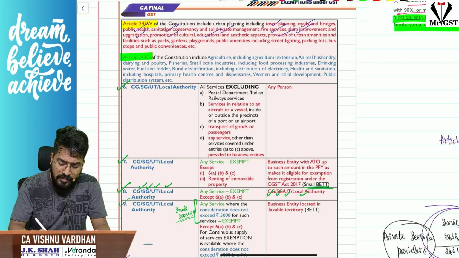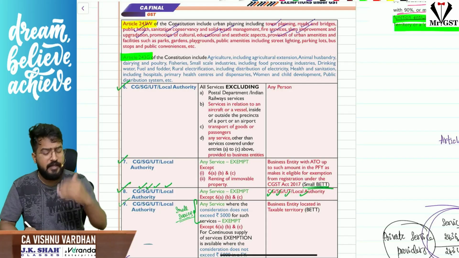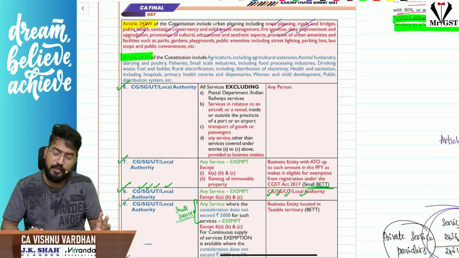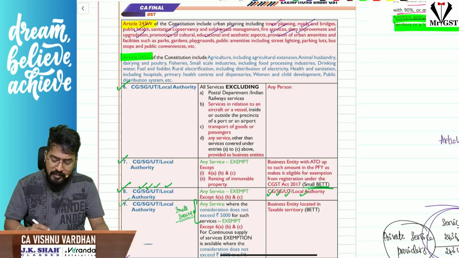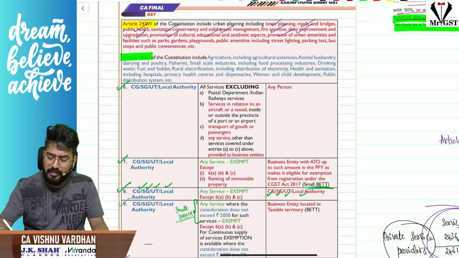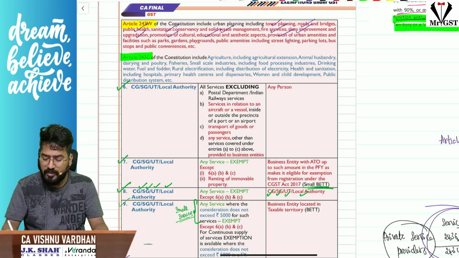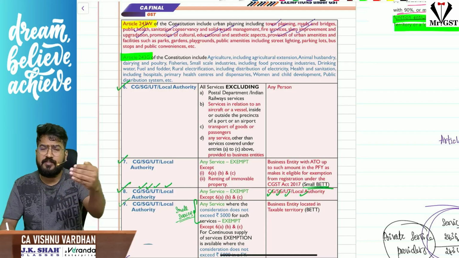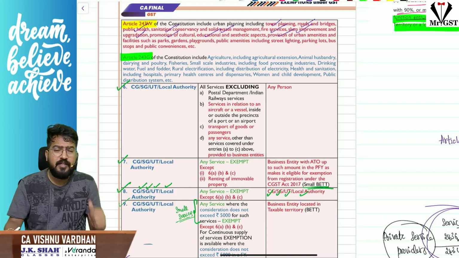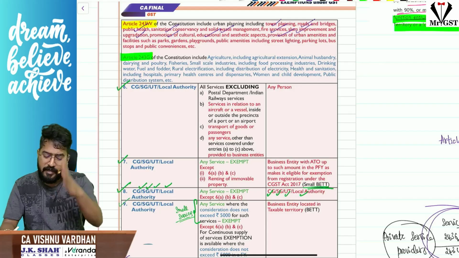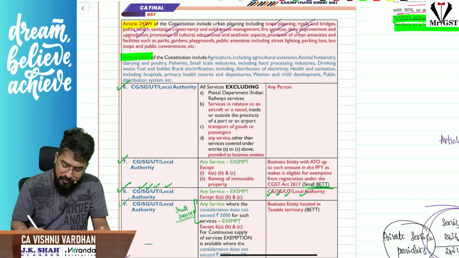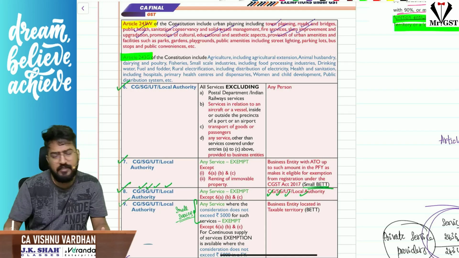So these people are the supplier and the general public are the recipient. It is neither SOG nor SOS. We have already seen in schedule 3 the notification. Next, if governmental authority is providing this to the general public, that is what we are seeing as an exemption now. Am I clear? So governmental authority providing services which are entrusted under article 243W or 243G directly to the general public, for which they are getting some minimum nominal consideration, is exempt under GST.